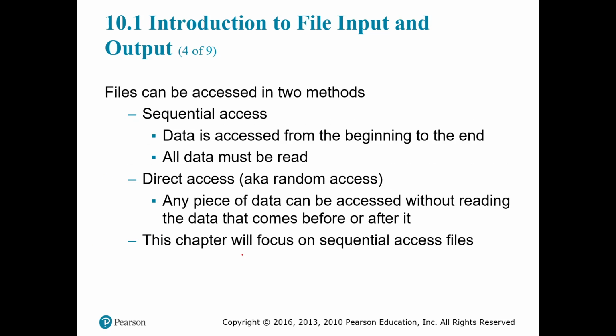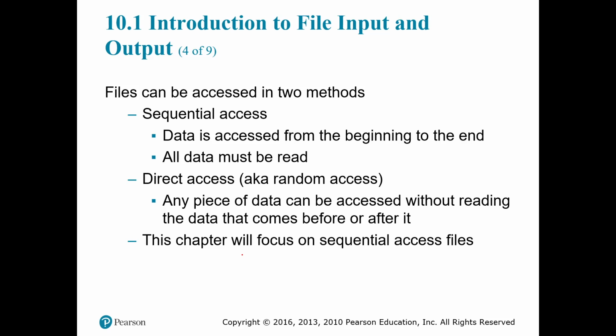So how can we access files? There are also two methods to access files. The first one is sequential access. Remember we talked about sequential search in arrays. What does that mean? We go from the first element to the last element and go through every single one of those.